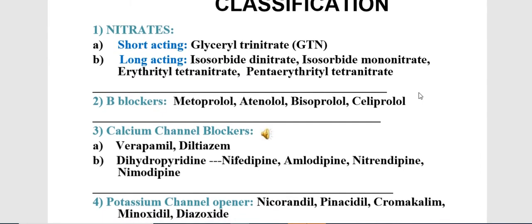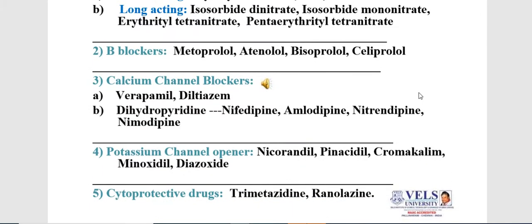Then the fourth category is potassium channel openers. The drugs are nicorandil, pinacidil, cromakalim, minoxidil and diazoxide. Then the fifth is cytoprotective drugs. Under this cytoprotective action, trimetazidine and ranolazine are used.